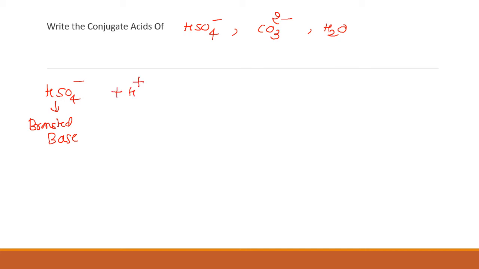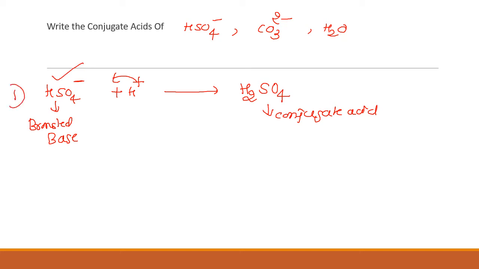Already there is one hydrogen and a one minus charge. If it accepts an H plus ion, the minus and plus charges get neutralized and the species produced is H2SO4. That means H2SO4 is the conjugate acid of HSO4 minus. That is the first one.